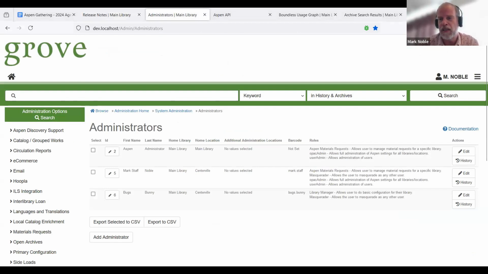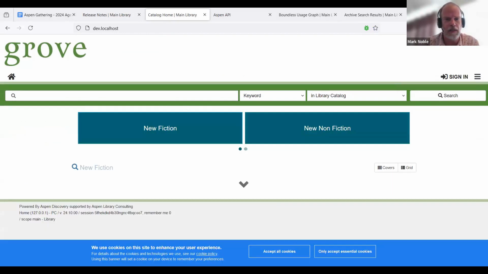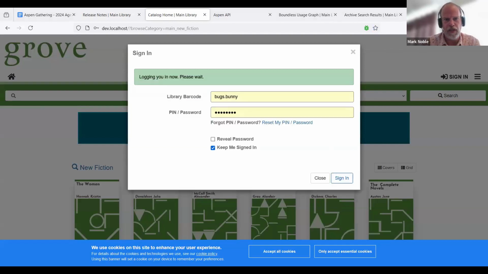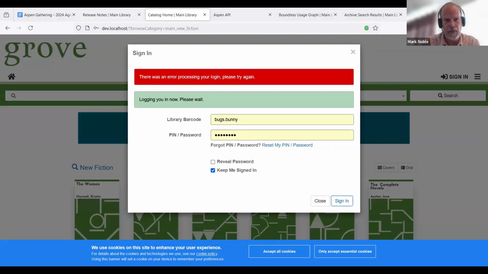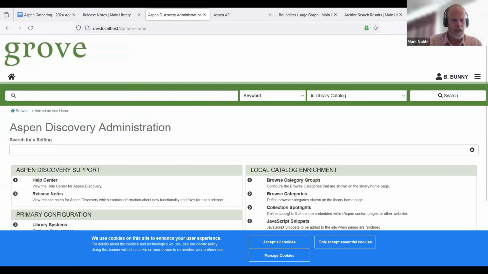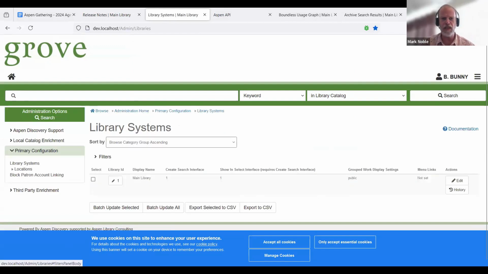So let's log out and log back in as Bugs. If we go to our library settings, we see right now Bugs can only do the main library.